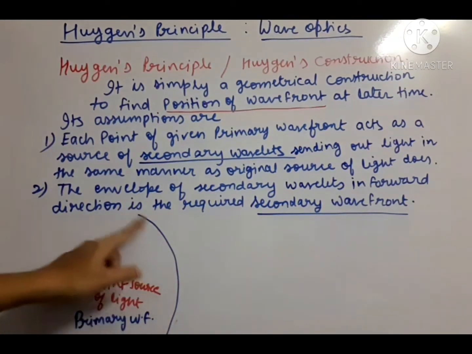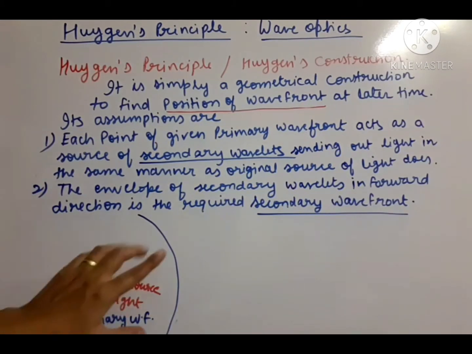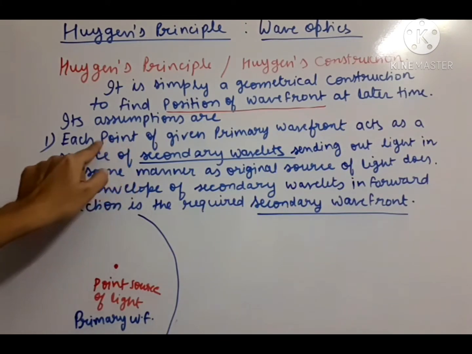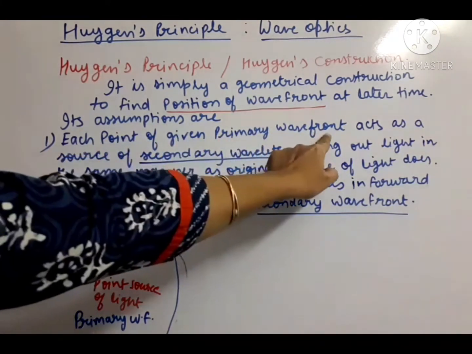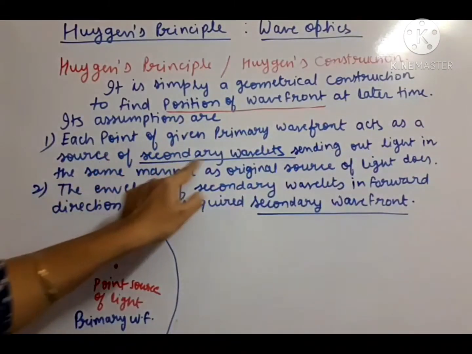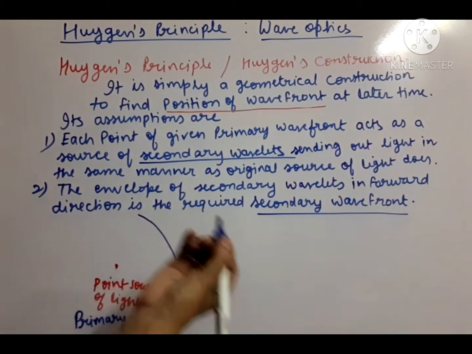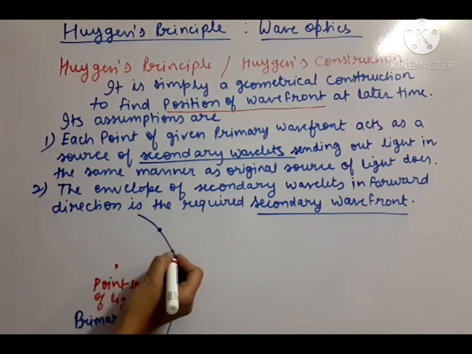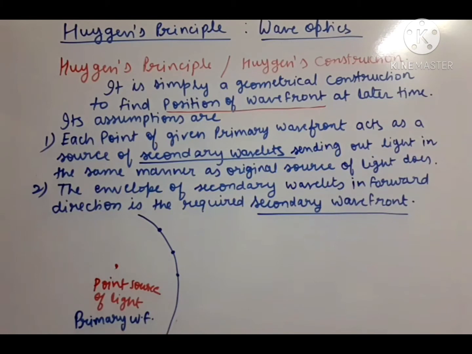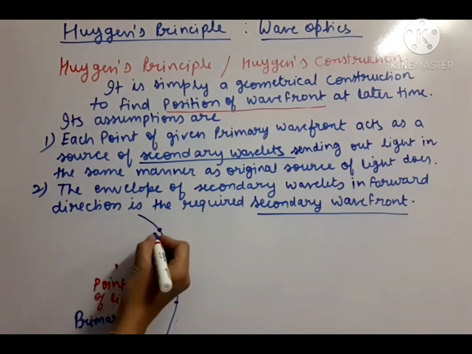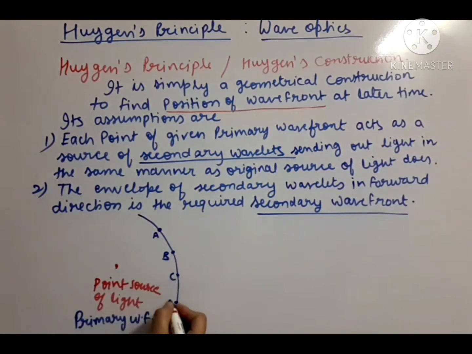What is this blue color line? This is the primary wavefront. Now, according to Huygens' statement, each point of the given primary wavefront acts as a source of secondary wavelets. So what we have to do is take certain points on this primary wavefront. Suppose we have taken 1 point, 2 point, 3 point and 4th point. Now let us name them A, B, C, D.